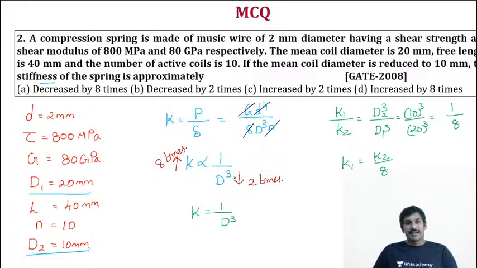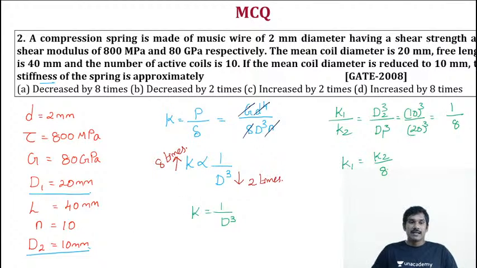Now I have taken around 3 minutes to solve it. Once you are familiar with this condition, while reading the question itself, you can easily think that modulus of rigidity, wire diameter, 8 and number of active turns, everything will be ruled out.